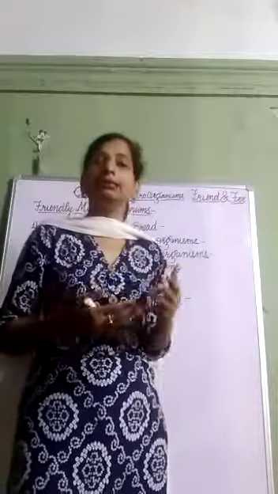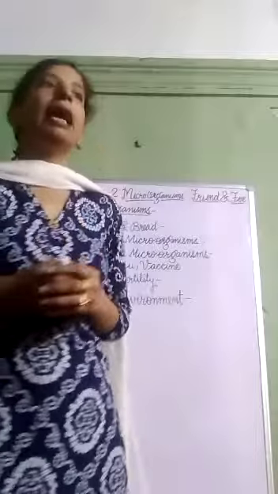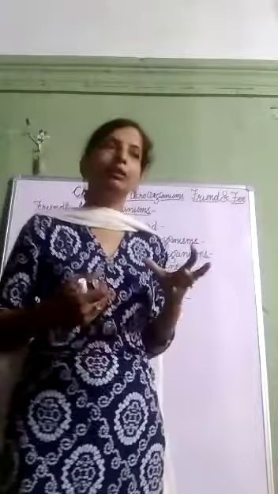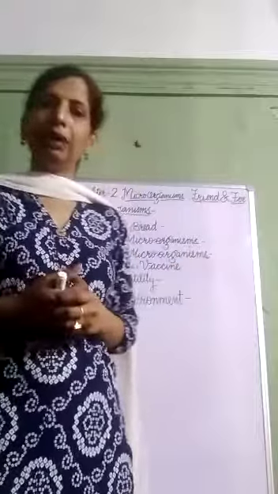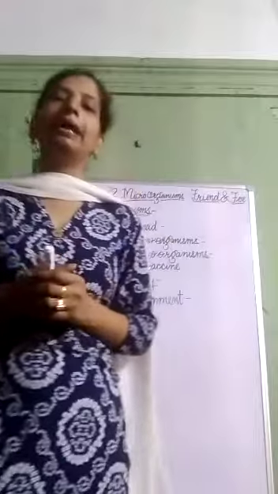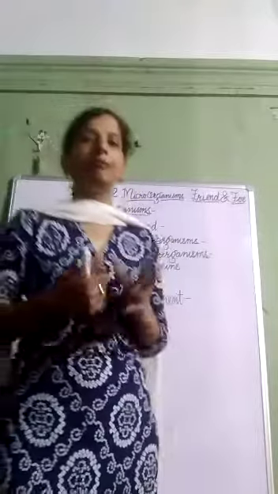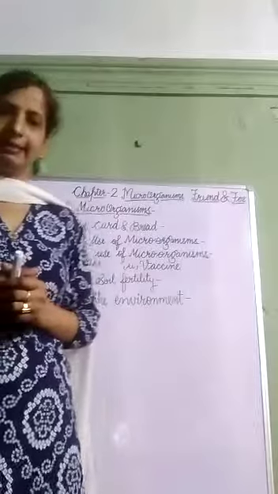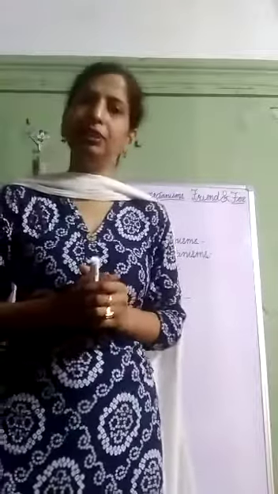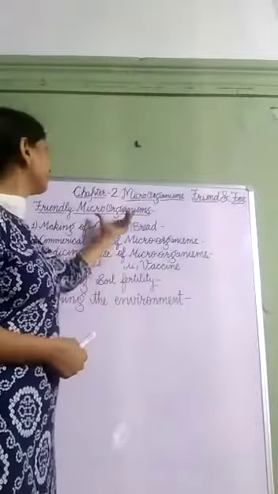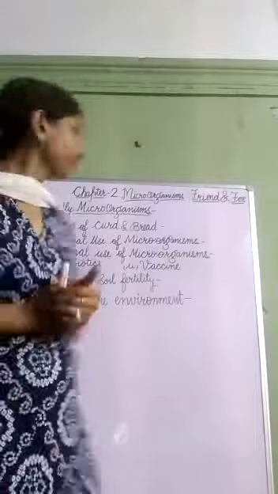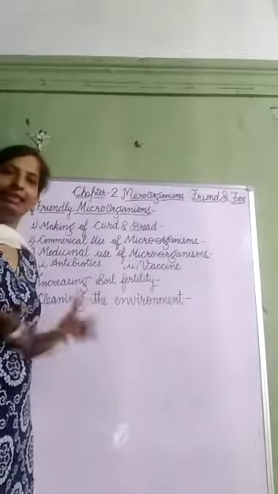Actually, yeast reproduces very fast, and when they respire, they produce carbon dioxide gas. The bubbles of gas get filled in the dough, and as a result, the volume of the dough rises. And this is how bread and cakes are made with the help of yeast. Bacteria are also useful in preparation of many food items. So it is clear now that microorganisms are helpful in making curd, bread, cake, and many other food items like idlis and bhaturas.